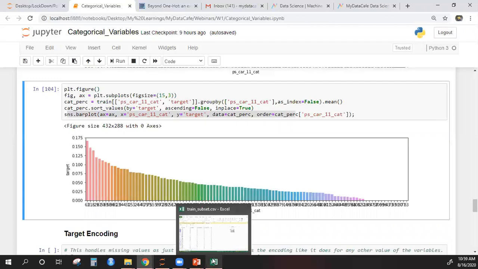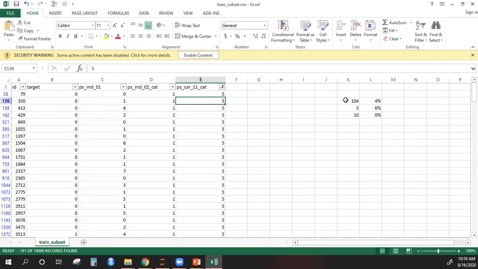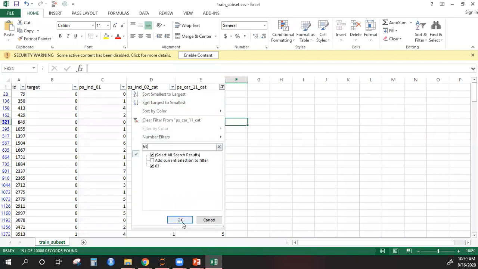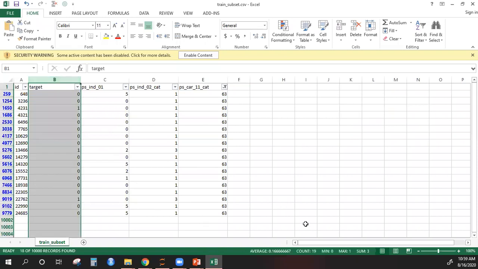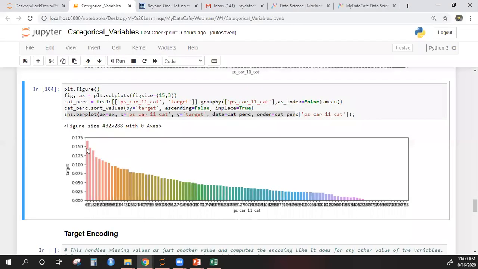So let's see this in Excel. We should see for 63. Let me delete these. So 63, I'll look at the average. You see, it is 16%. So there is a high probability of getting a 1 here. This is like the Mumbai example I gave. Of course I simplified it by saying whenever it is Mumbai it is always 1, but here it is 16% 1 whenever it is 63. This is what is shown here, and you see the probability of getting ones keeps decreasing.